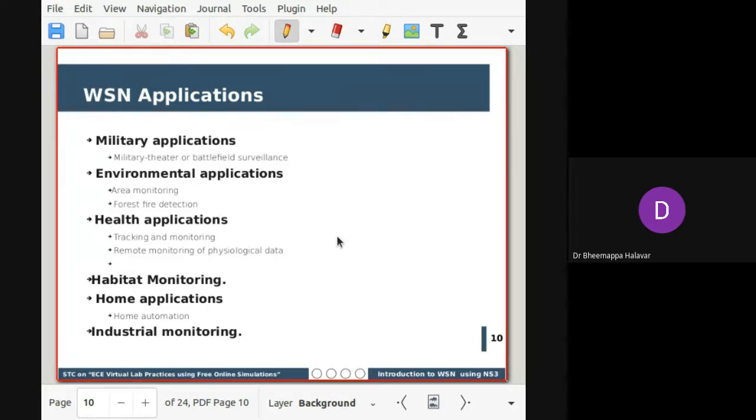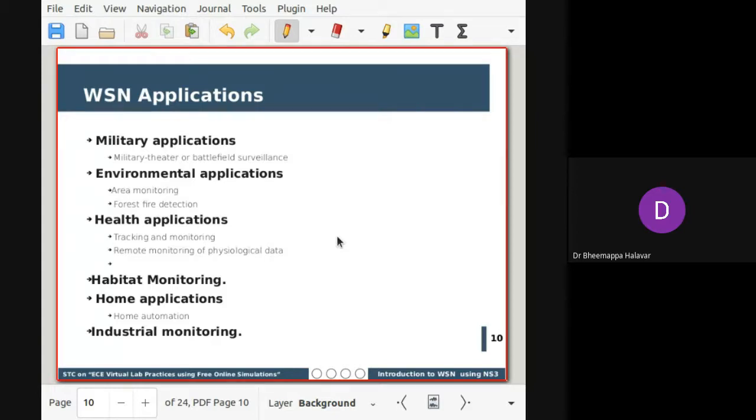Even at a health application level, you can track and monitor patients or doctors at a particular hospital, how they are doing and what they are doing. Another option is monitoring the physiological data of a particular patient based on movement or over a certain period of time, by deploying sensors on the particular medium and then collecting that information to monitor. This can be another example.